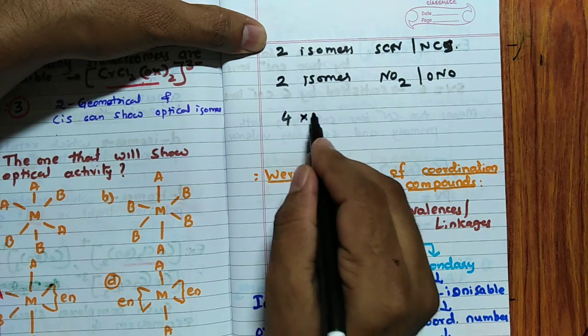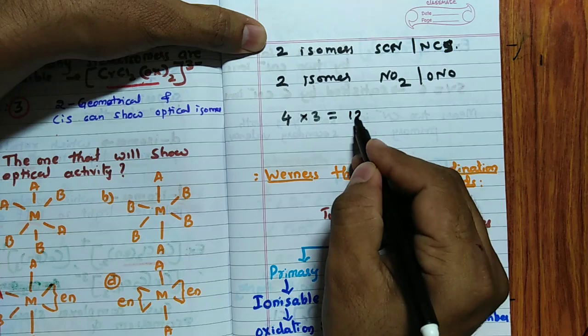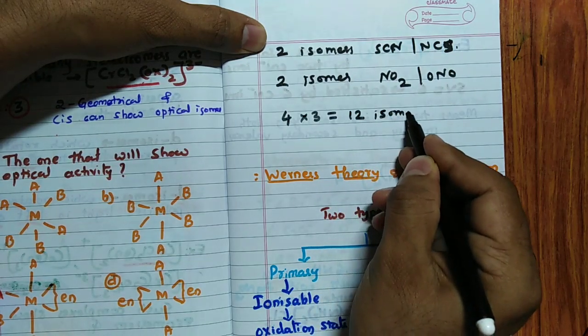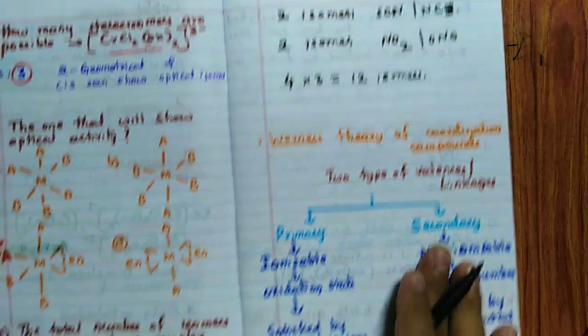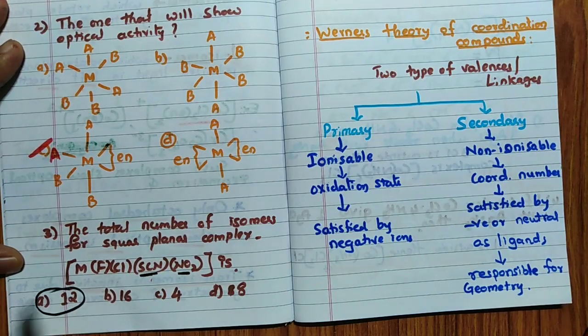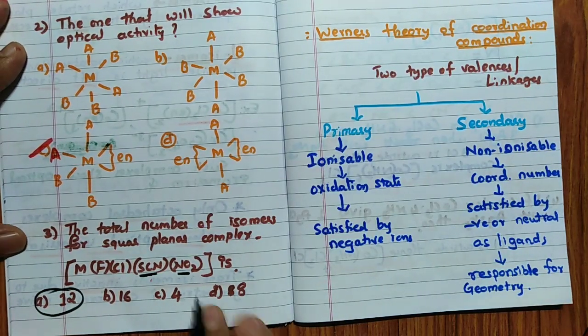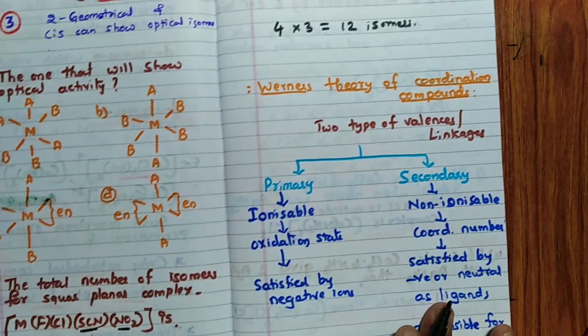So 4 complexes will give you 12 isomers. Remember, 12 isomers are possible. Hence, the answer for this particular question is A, 12. Very, very important. Such questions they can ask.